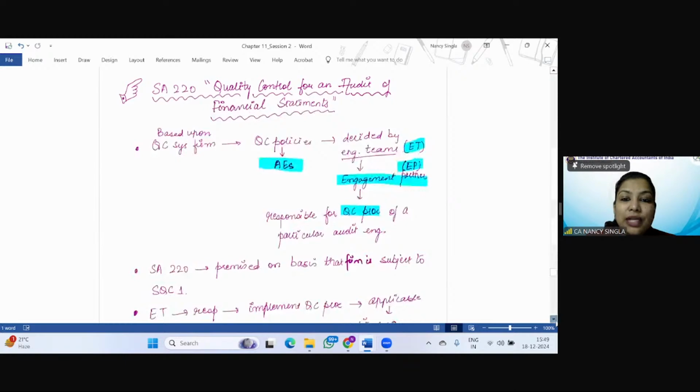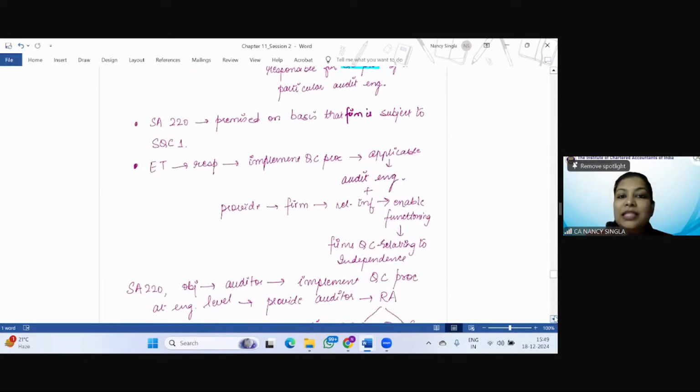Now, let us try to understand the link between SA 220 and SQC 1. So SA 220 is premised on the basis that the firm is subject to SQC 1. See, the firm is establishing policies and procedures in order to maintain the system of quality control within the firm as required by SQC 1.